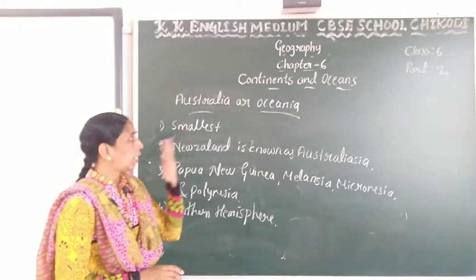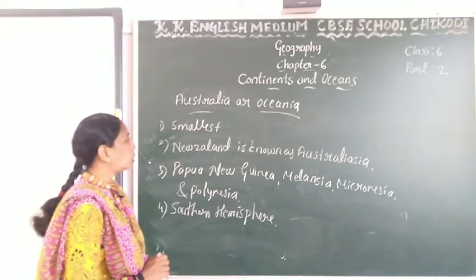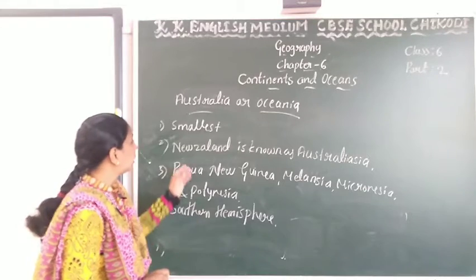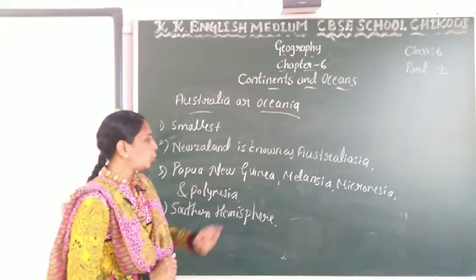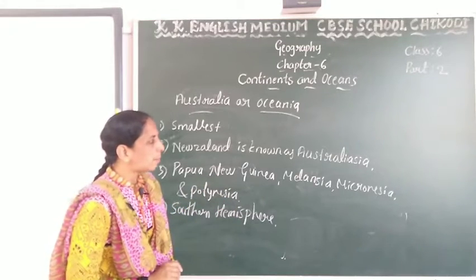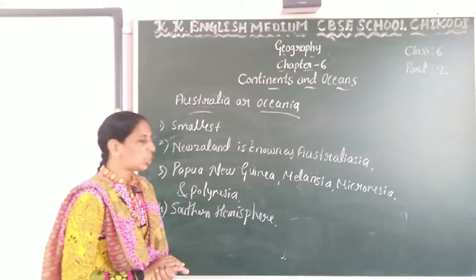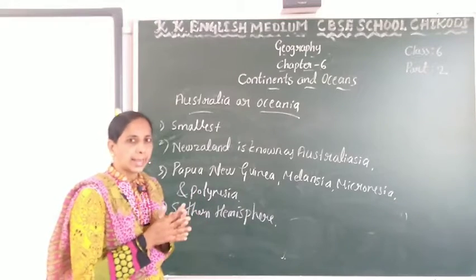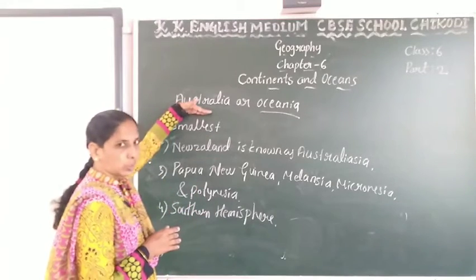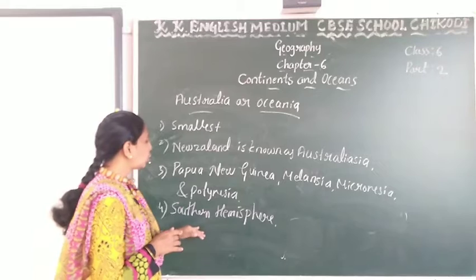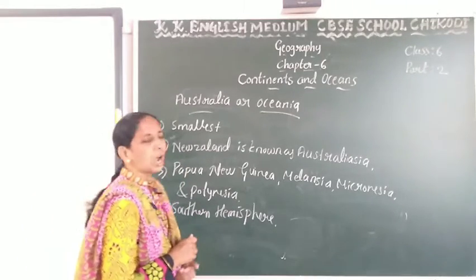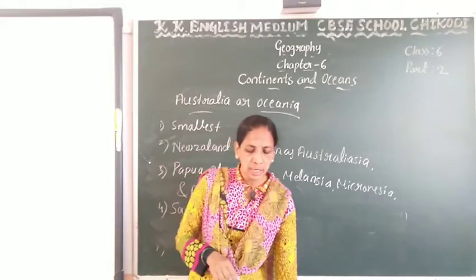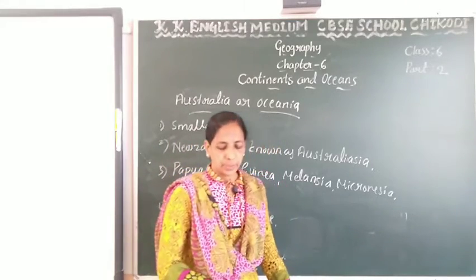It is the last continent and also the smallest continent. New Zealand is known as Australasia. Papua New Guinea, Melanesia, Micronesia and Polynesia are the neighboring islands connected to this Australia continent. And the Australia continent lies in the southern hemisphere.